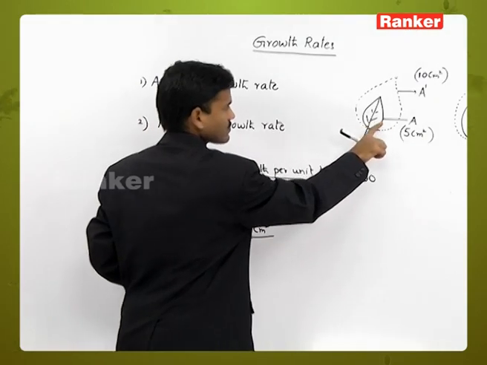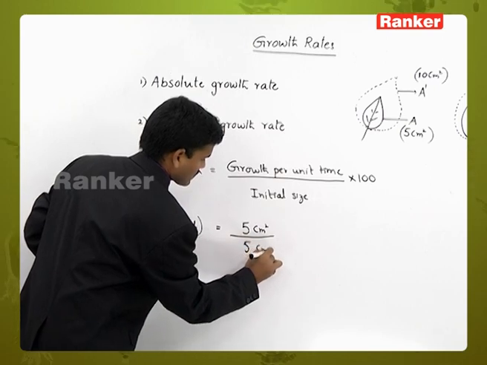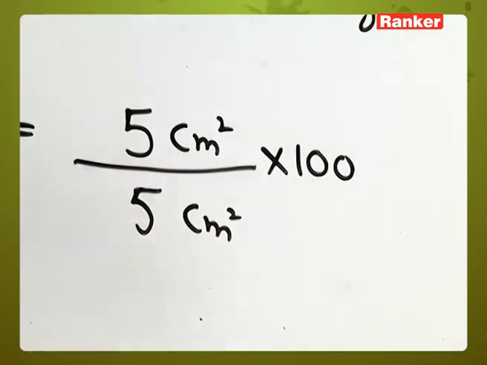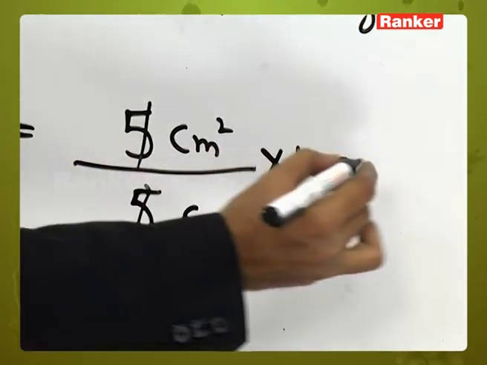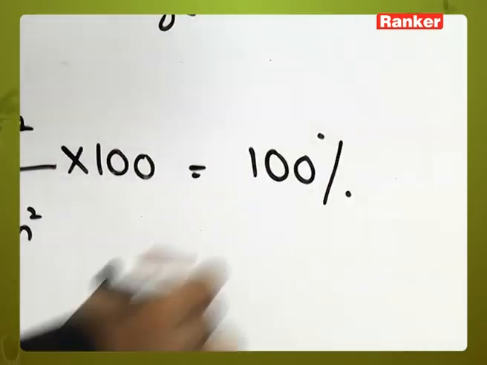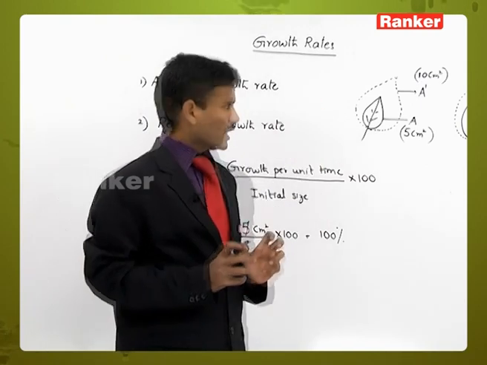Initial size is 5 centimeters into 100. So it is showing the 100% relative growth rate. The first leaf is showing here 100% relative growth rate.